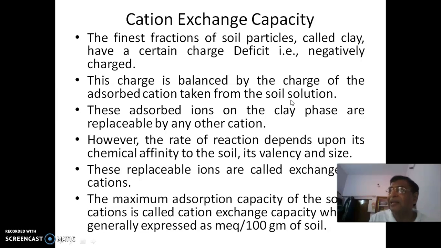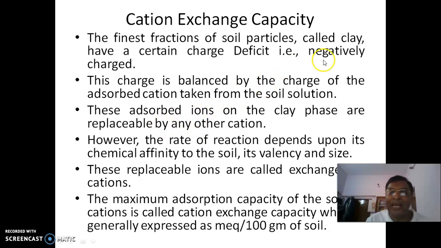It is balanced by the charge of the adsorbed cation taken from the soil solution. You see, when the soil is added with some water, this water detaches some sodium. That sodium will go and sit on the soil, because the soil is having a negative charge, because it is having clay. So the sodium cation will go and sit on that soil. These adsorbed ions on the clay phase are replaceable. They can be replaced by any other cation, even calcium, magnesium, any others. In fact, we have an order for this. We'll see that. So anyway, in either case, it is the cation that is going and sitting in that place.